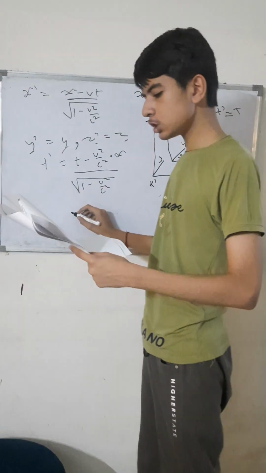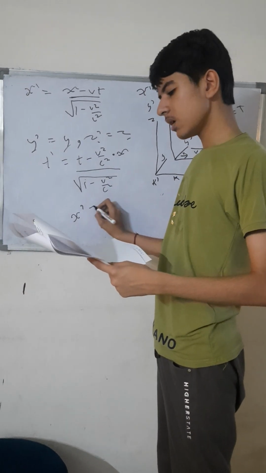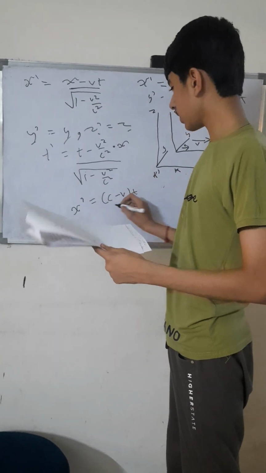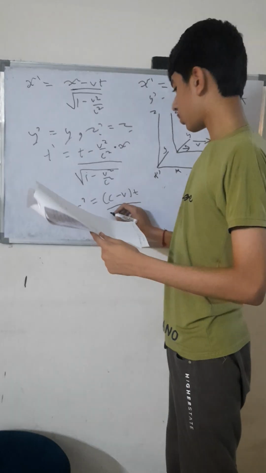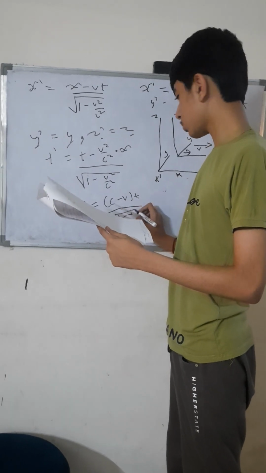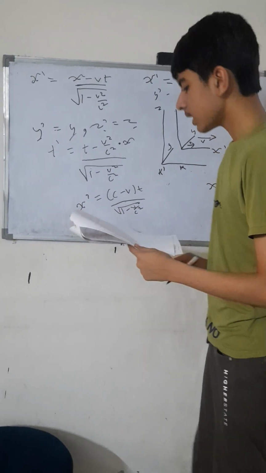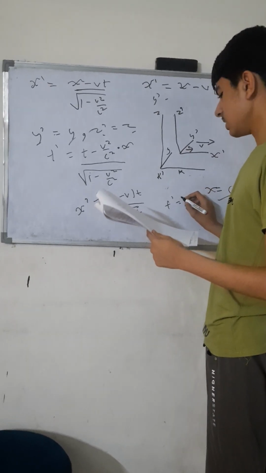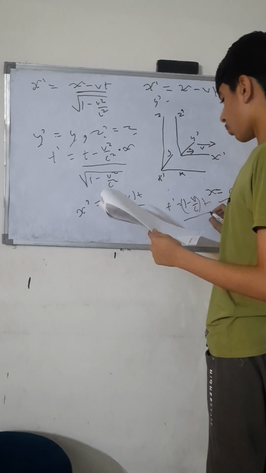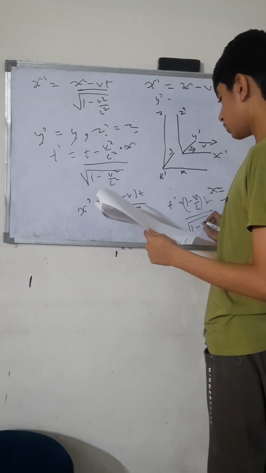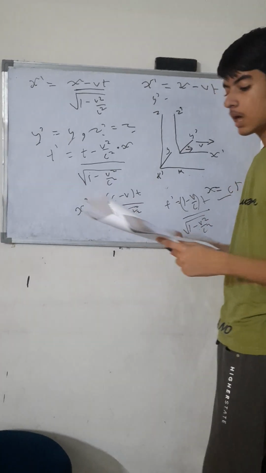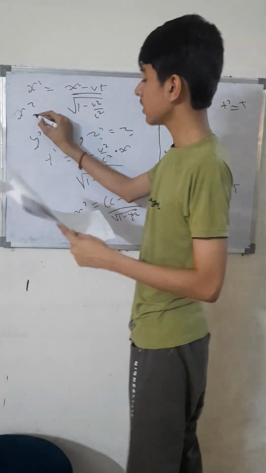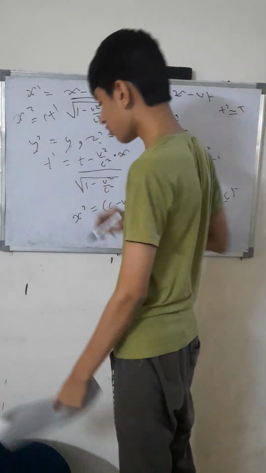That will change the set of equations where x prime equals c minus v t, okay, over root 1 minus v squared over c squared. Okay, and then for t prime, that would be 1 minus v over c, t over root 1 minus v squared over c squared. And the final resultant we would get for x after simplifying this equation would specifically be ct prime.